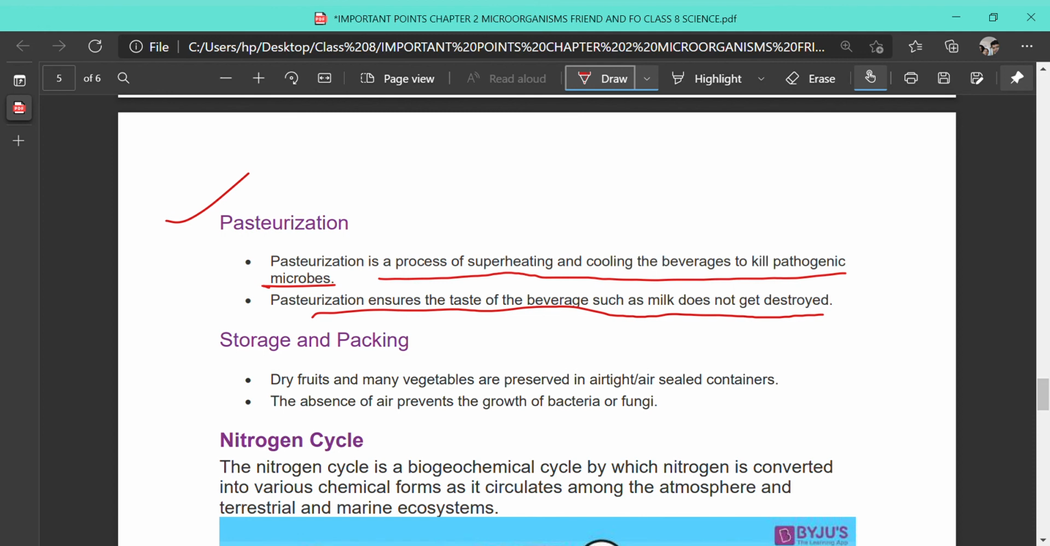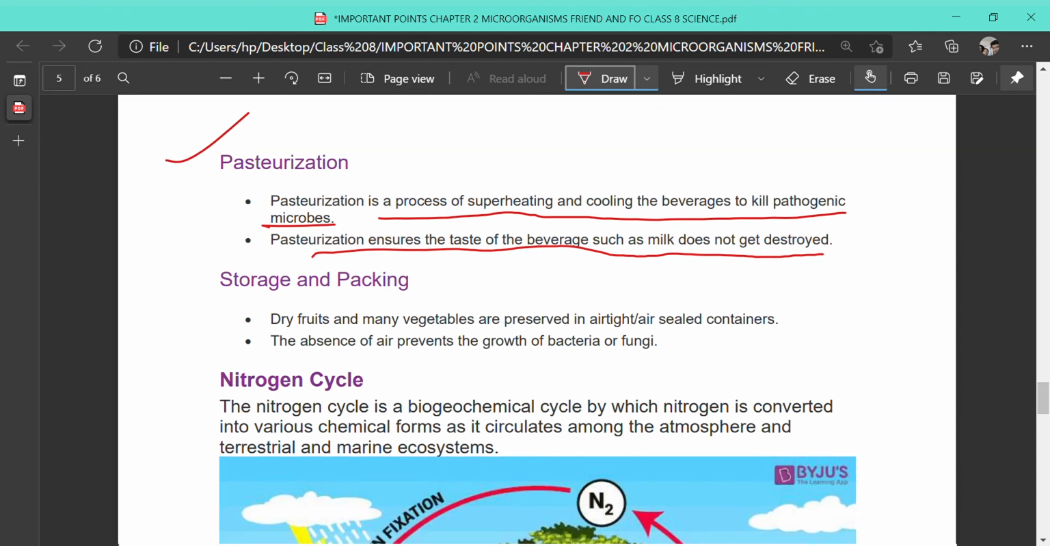First, what should we do? We start heating the milk to a temperature of at least 70 to 72 degrees Celsius, and then suddenly we cool down the milk, and this process is known as pasteurization. So by pasteurization we can preserve mostly milk, and the milk can stay good for a long period of time.